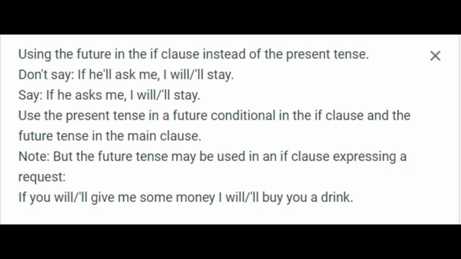Using the future in the if clause instead of the present tense. Don't say, "If he'll ask me, I'll stay." Say, "If he asks me, I'll stay." Use the present tense in a future conditional in the if clause and the future tense in the main clause. Note, but the future tense may be used in an if clause expressing a request. "If you will give me some money, I'll buy you a drink."